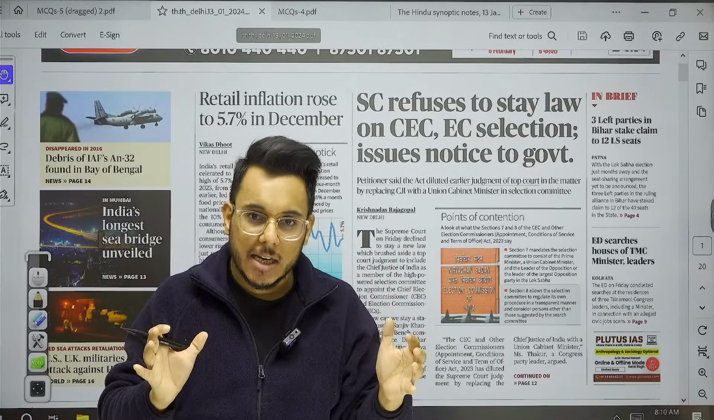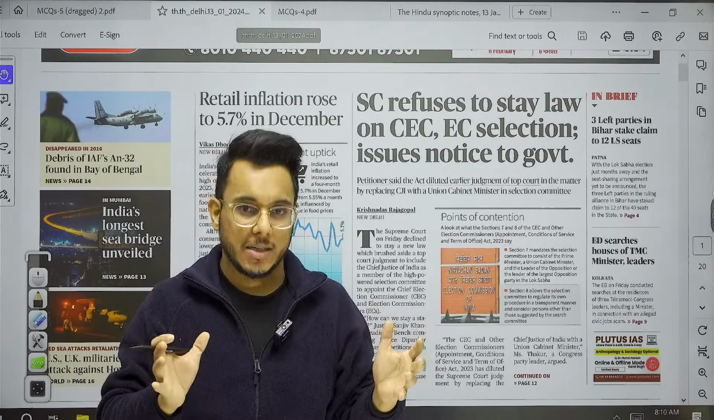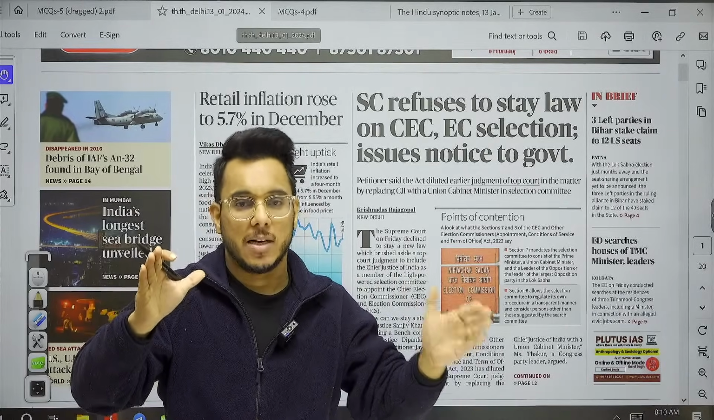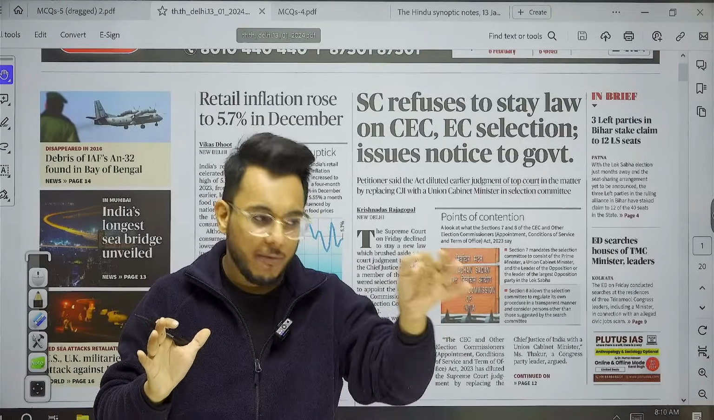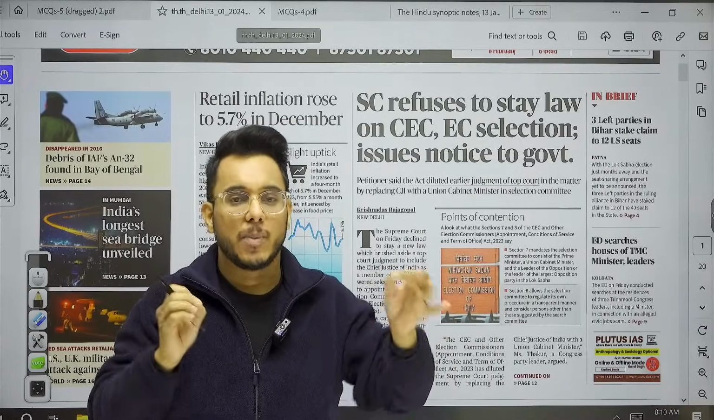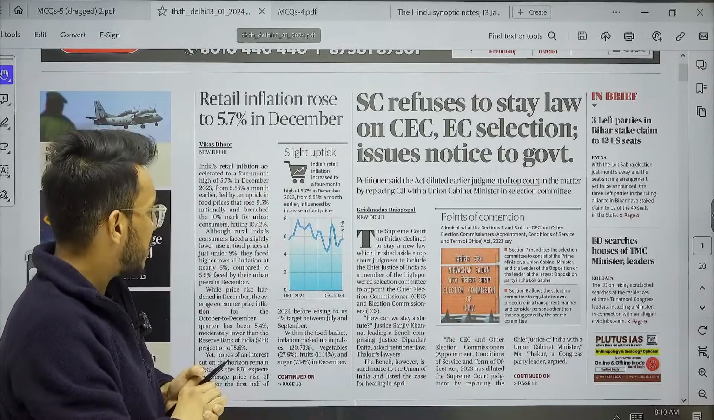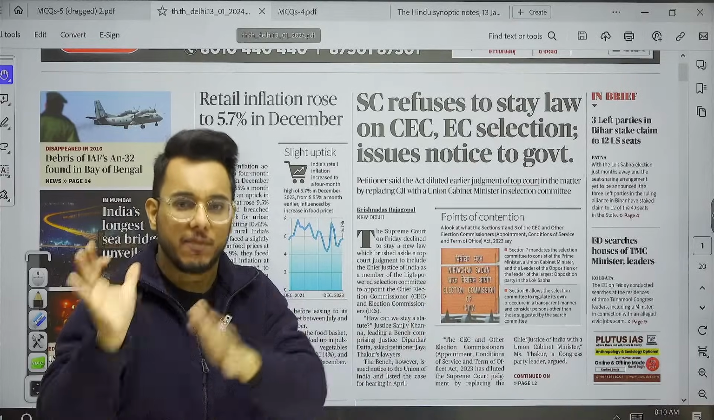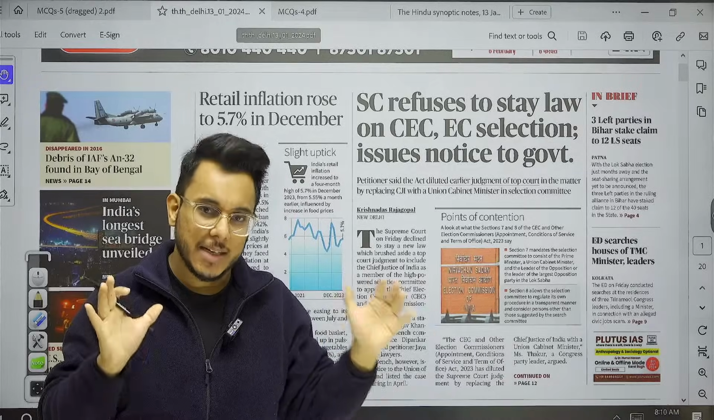Now what is the sustainable range of inflation? It is 4% plus minus 2%, meaning minimum it should be 2%, maximum it should be 6%. So between 2 to 6% inflation should stay, and this formula was given by the Urjit Patel committee. So right now inflation is 5.7% in December, which has actually increased from 5.55% earlier, but still it is within the range of tolerance, that is 6%.